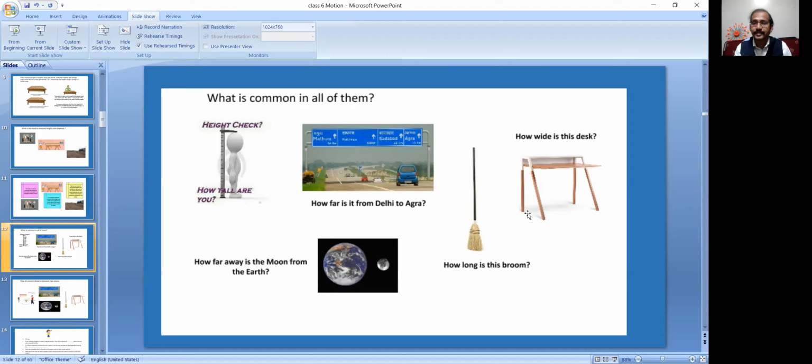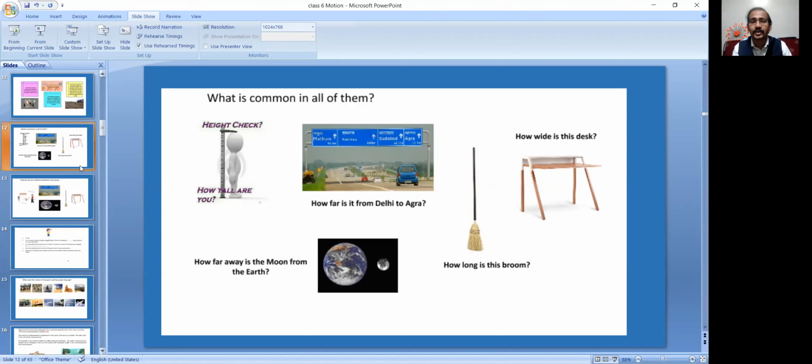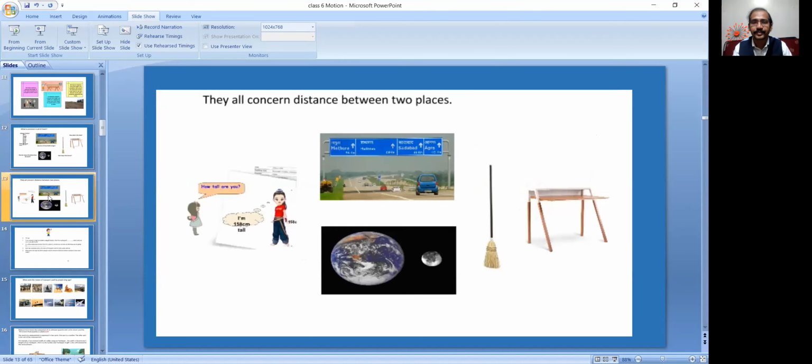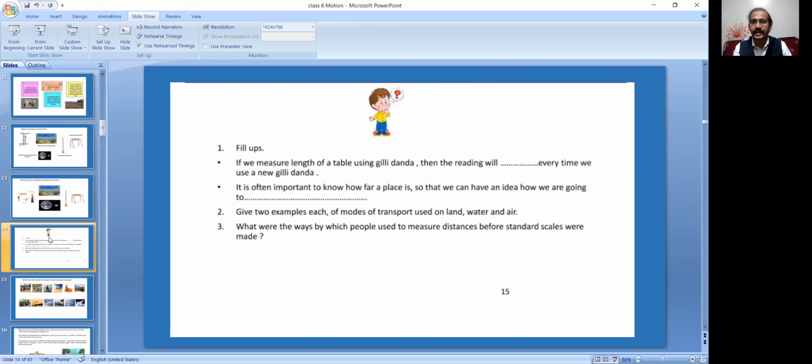How far away is the moon from the earth? So all these are measurements. They are all distances, how much distance we have to calculate. Between shorter and taller, there is a distance as the parameter. Fine. Now, there is a questionnaire for you. Can you answer?